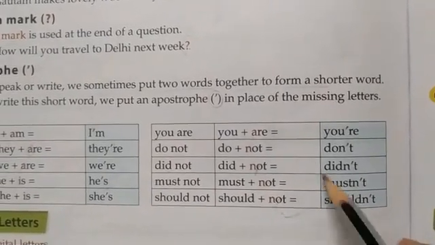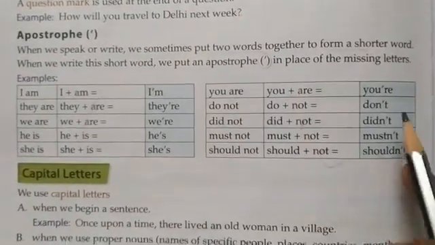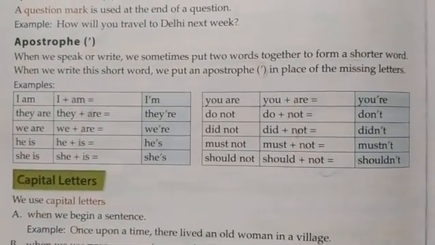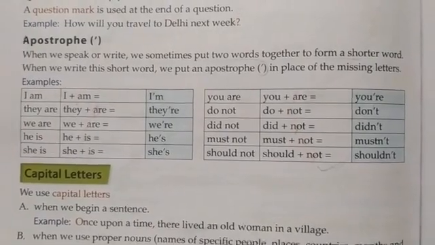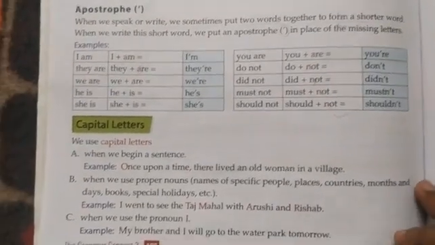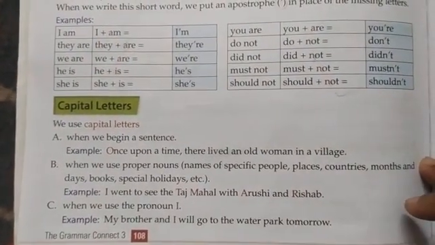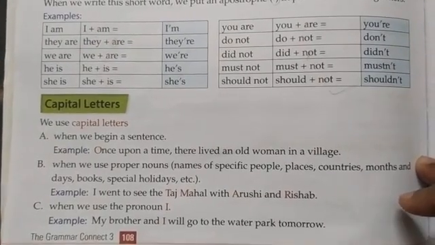Okay, you see these are the short forms of these bigger words. These are the short words. Okay, just go through it. Learn these apostrophe forms for smaller words. Okay, next we have capital letters.